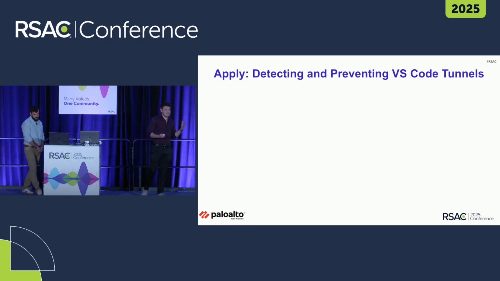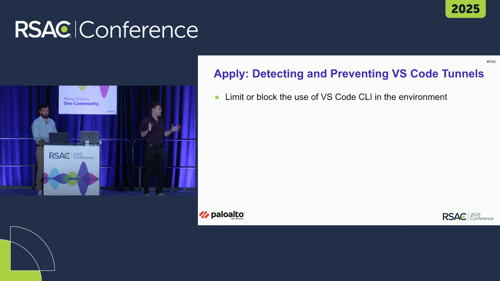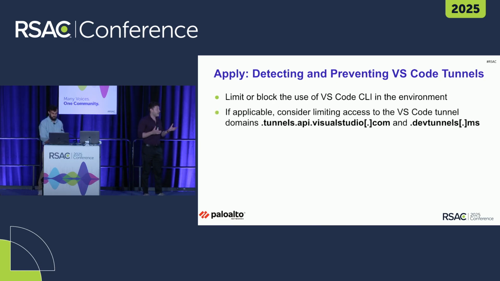We have a lot of different options. Of course, the first option is we can completely block VS Code CLI inside our environments, but that might be a bit extreme for some of you. So we have other options. A second option is to limit access to the different VS Code tunnel domains inside your network, and that will also essentially block this feature from working inside your network.